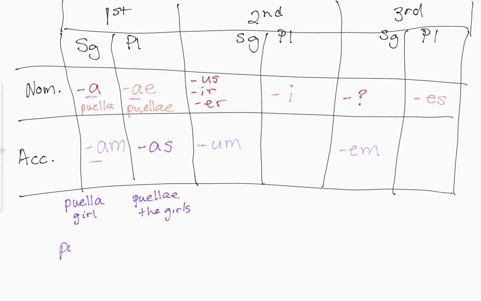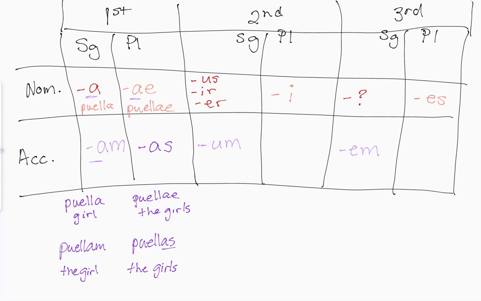You can have puellam, which is the girl, as a direct object, as in I saw the girl. But now you will also see puellas, the girls, as a direct object, as in I saw the girls.